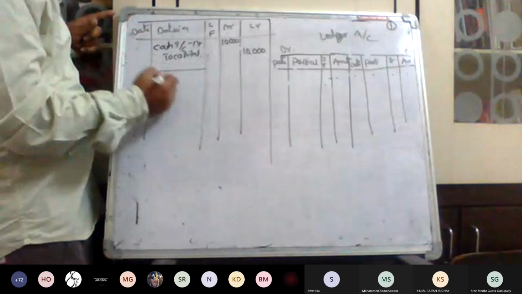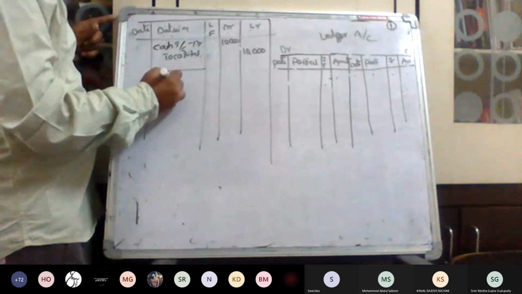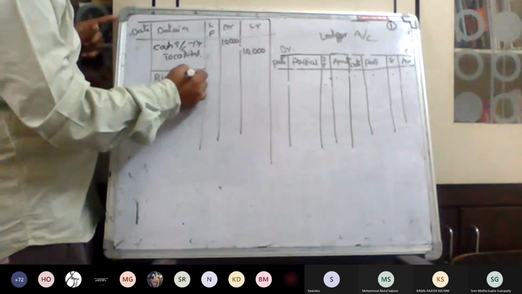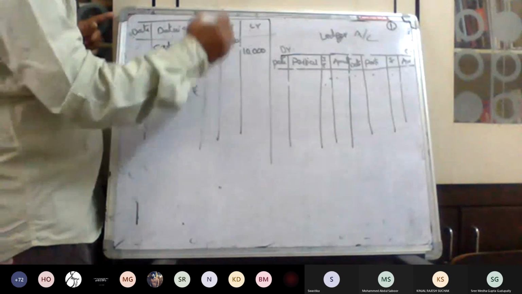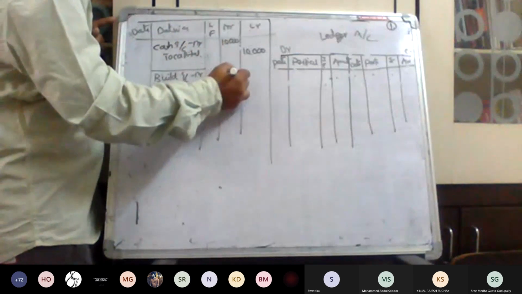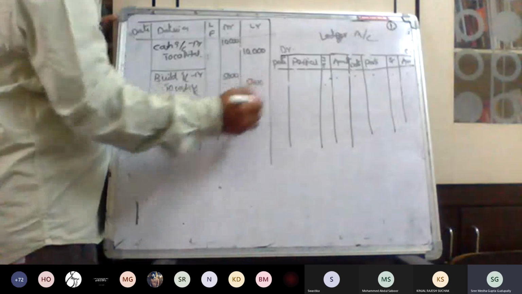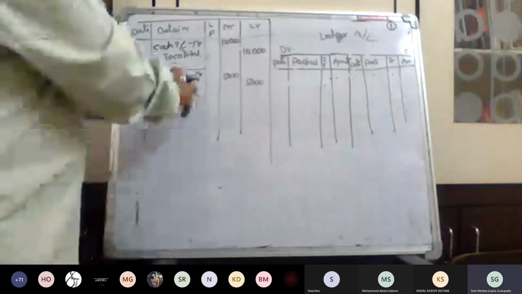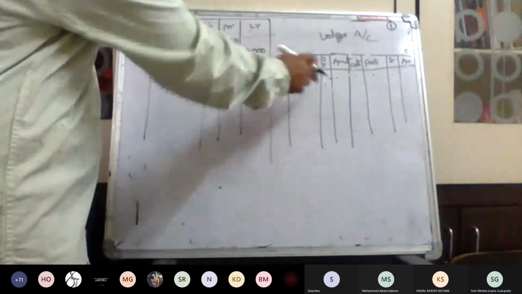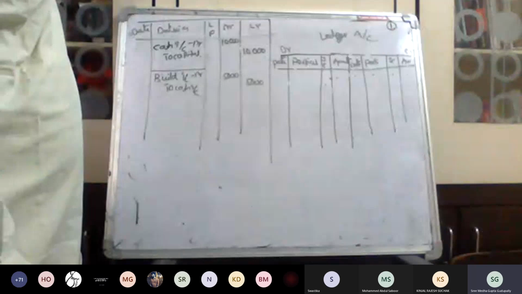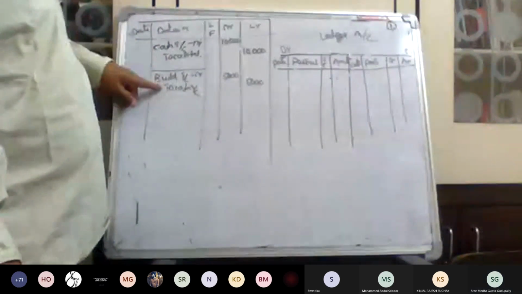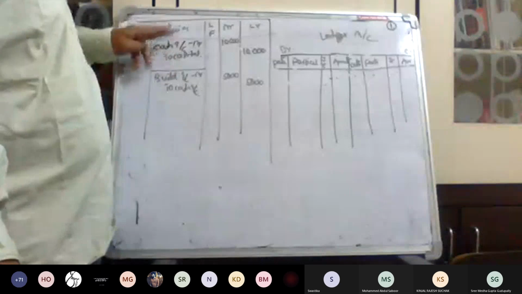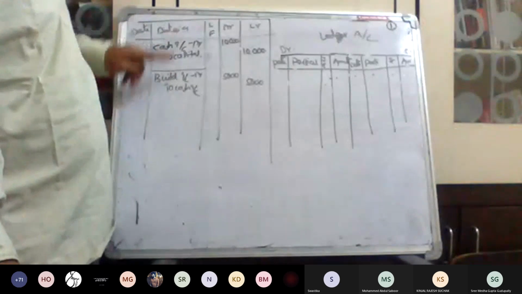Next one, building purchase, building account debit to cash account. This is 5,000. Sir, is this an example? No, I'm just explaining with the example. I'm explaining how it will be posted to the ledger. Okay, sir. This is the previous. Already I told you cash, bill, etc. This is what is recorded in the journals.